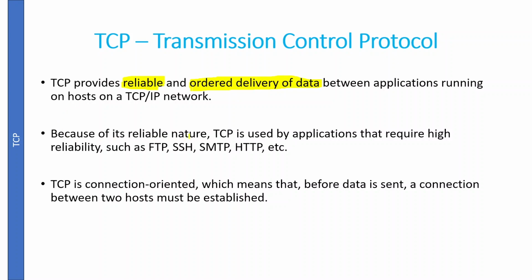Because of its reliable nature, TCP is used by applications that require high reliability, such as File Transfer Protocol, Secure Shell, Simple Mail Transfer Protocol, and Hypertext Transfer Protocol, right? HTTP or HTTPS. TCP is connection oriented, so it will make a connection before sending our information, which means that before data is sent, a connection between two hosts must be established.